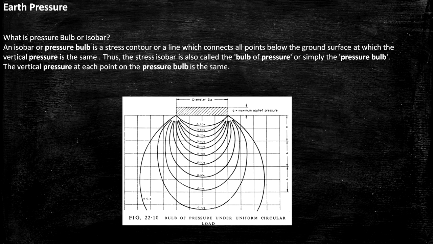In this slide, I have discussed what is a pressure bulb or isobar. An isobar or pressure bulb is a stress contour, or a line which connects all the points below the ground surface at which vertical pressure is the same. Thus, the stress isobar is called a bulb of pressure or simply the pressure bulb. The vertical pressure at each point of the pressure bulb is the same. From the figure, we can see that each contour line has a different value, and for the same contour line there is the same value at any point.